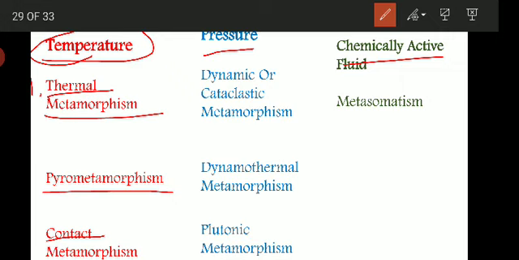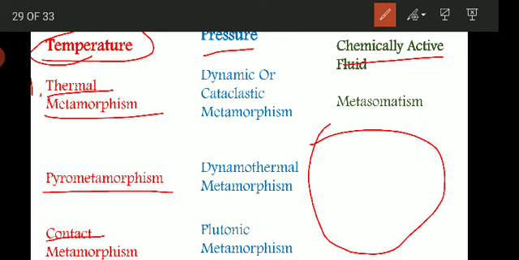which is acting under dry conditions. So a part of country rock, country rock is nothing but the rocks in which the metamorphism is active. Okay, so the surrounding rock or the country rock.